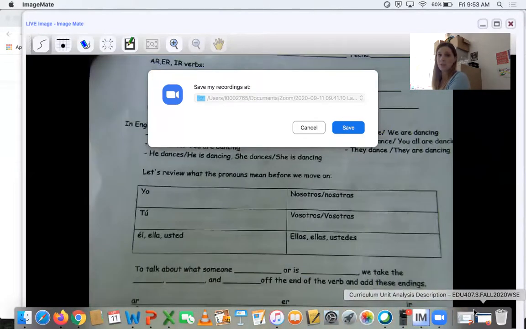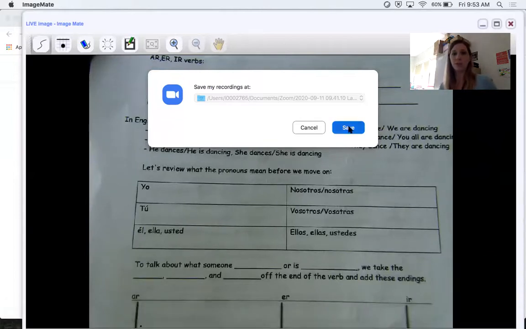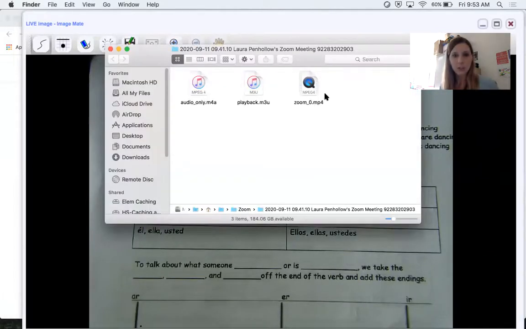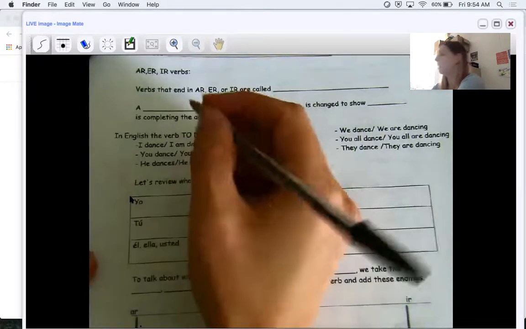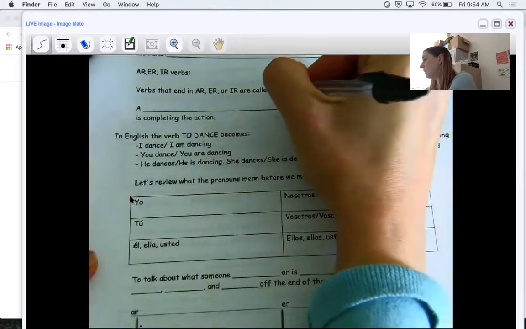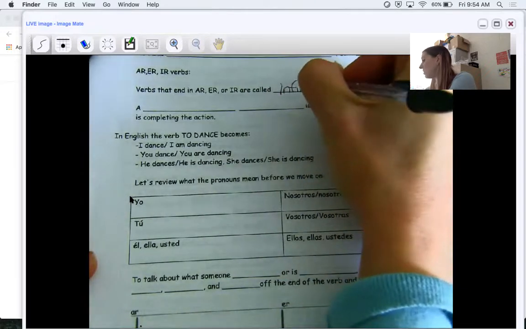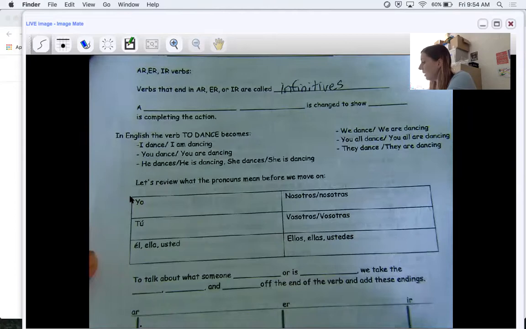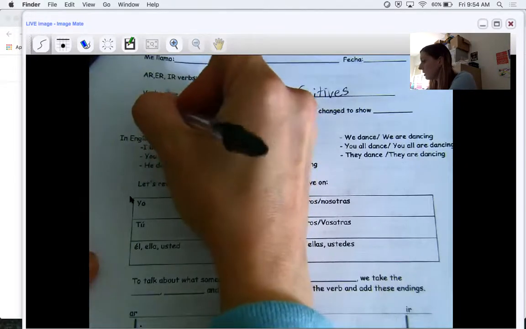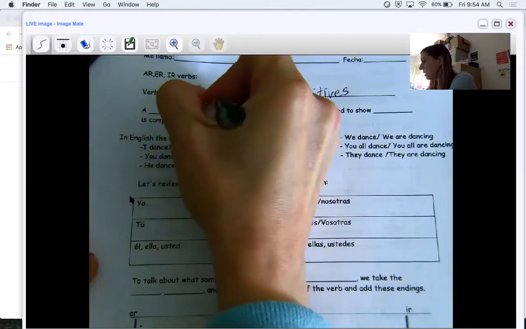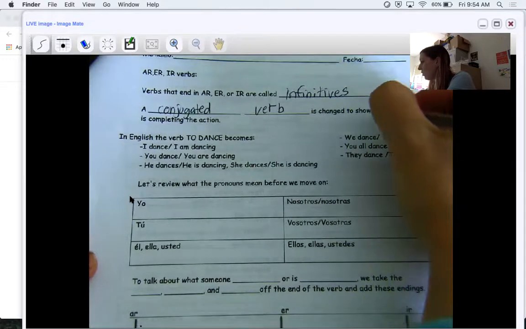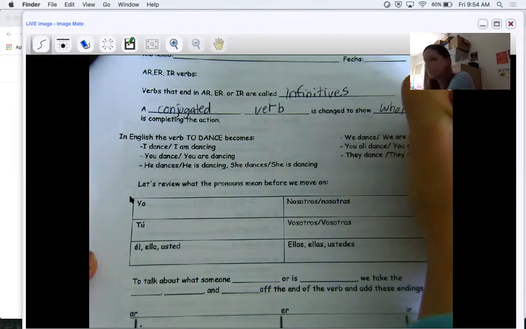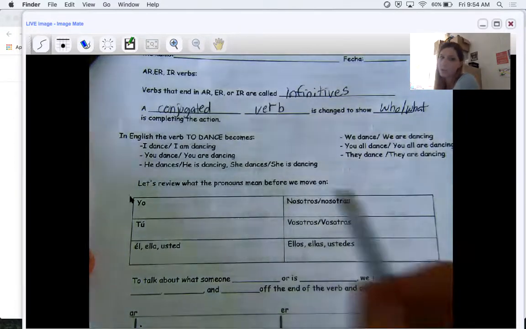So today we're going to talk about AR verbs. Okay, so verbs that end in AR, ER, or IR are called infinitives, and that's what we call them in English as well. They're not verbs that are conjugated, they're unconjugated. So a conjugated verb is changed to show who or what is completing an action. So in English, we do this.